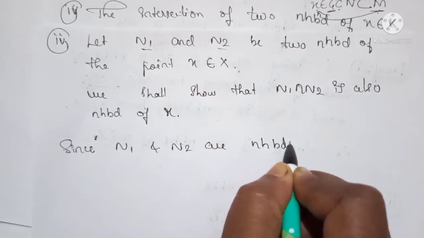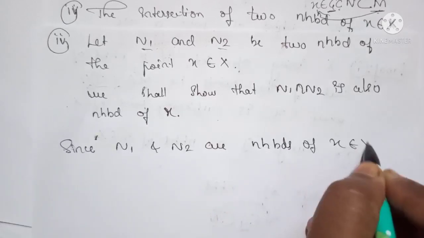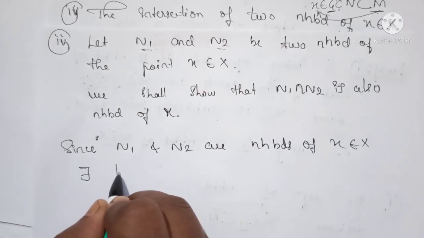neighborhoods of x, there exist two open sets, right?